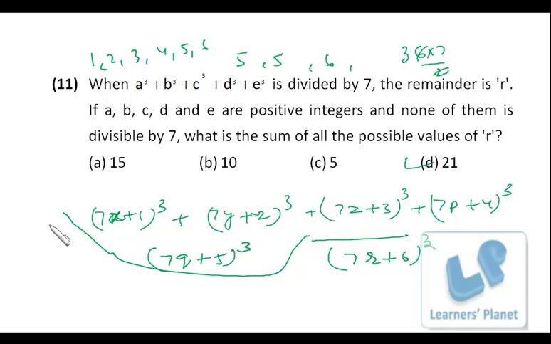So the sum of remainders is 21. This is just for understanding, you don't have to write. If the expression is divided by 7, all the remainders will be less than 7 and you can get 1, 2, 3, 4, 5, 6, all of them. So if all remainders are possible, the sum of all possible remainders will be 21.